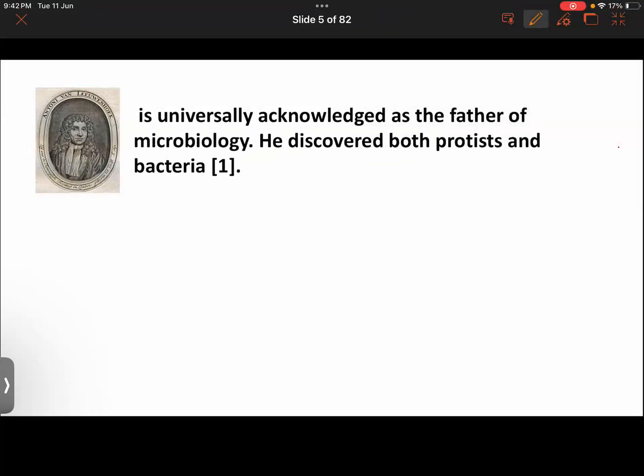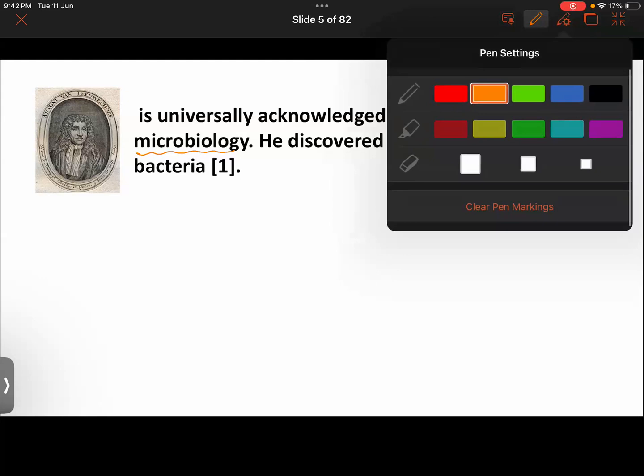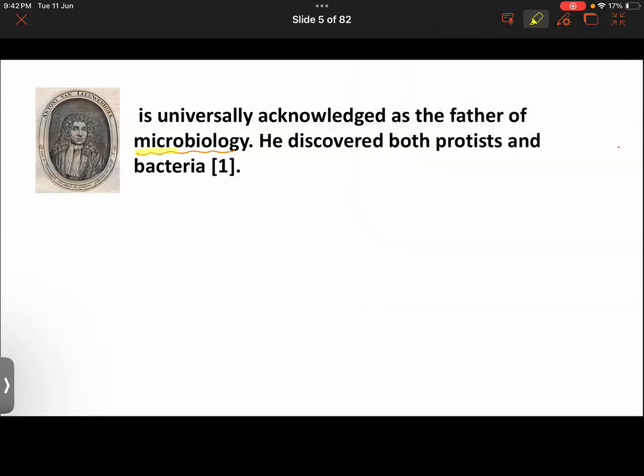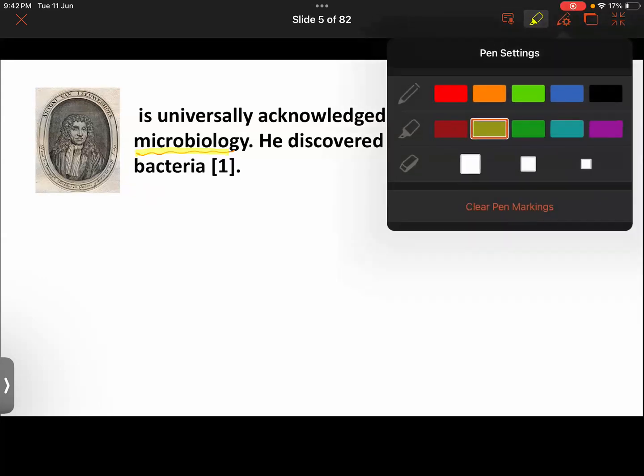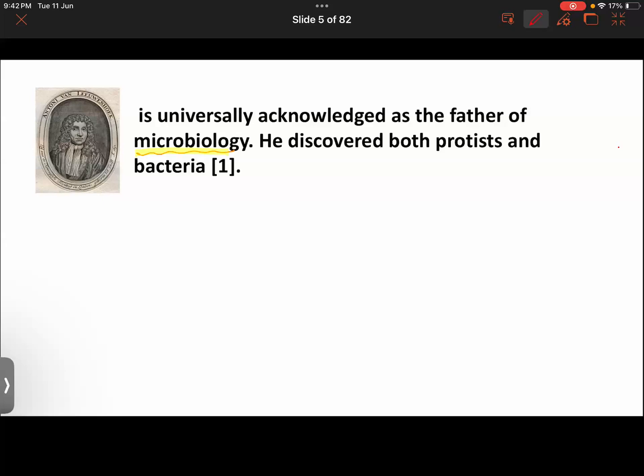There was a person named Anton von Leeuwenhoek. He has been called the father of microbiology. The reason being that he discovered bacteria and another microorganism called protista for the first time.